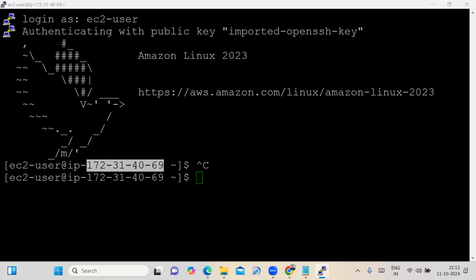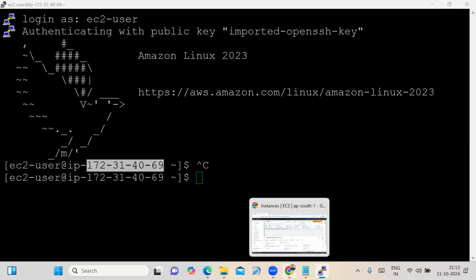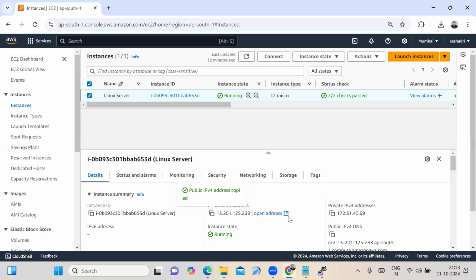You may use the same server. Means this IP, 172.31.40.69? Yes, you may. The same IP used by multiple users at the same time? Yes. How is that possible? That's also possible. I can explore it in the upcoming sessions.